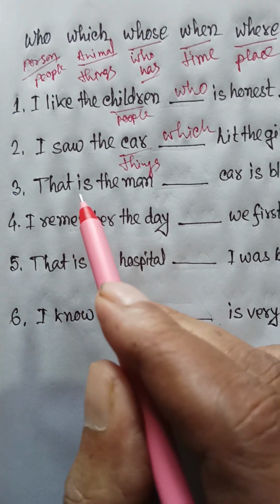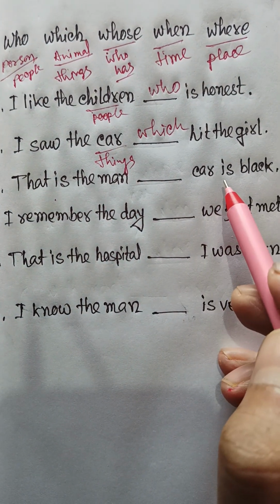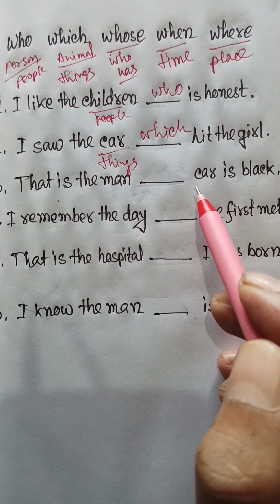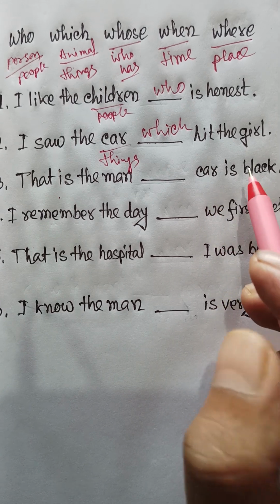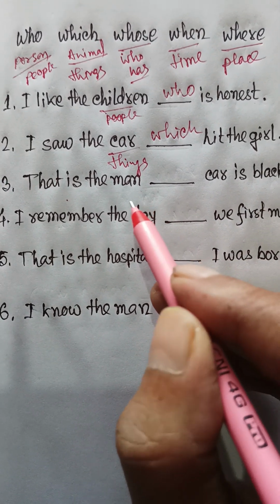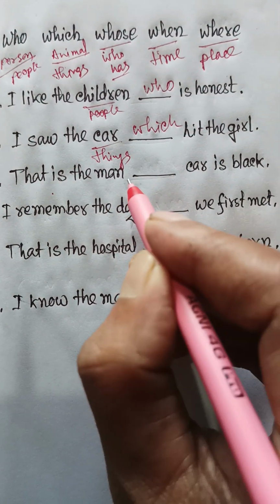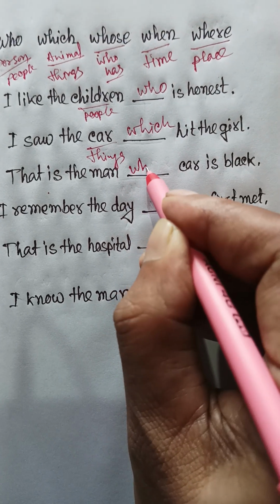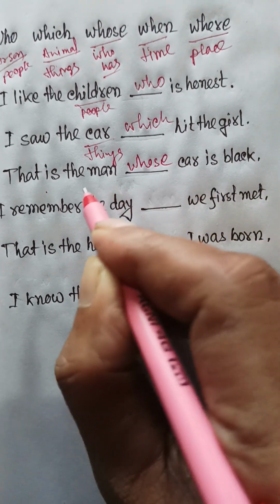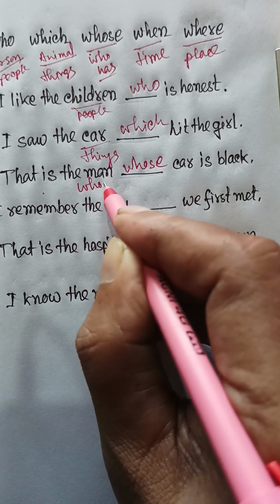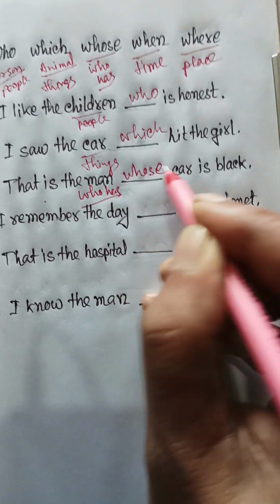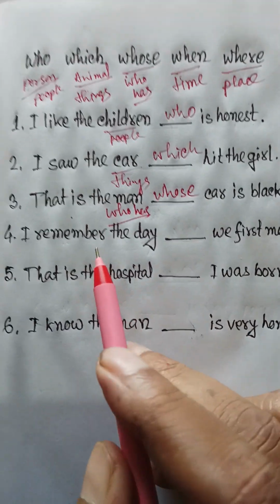Next, that is the man ___ car is black. It's a possessive form. Who has means whose.